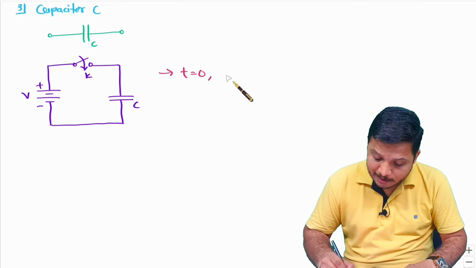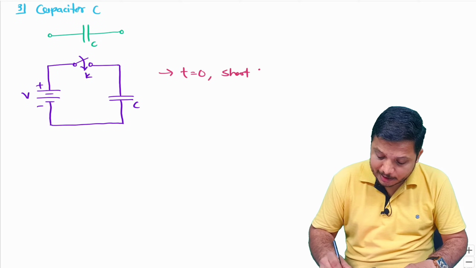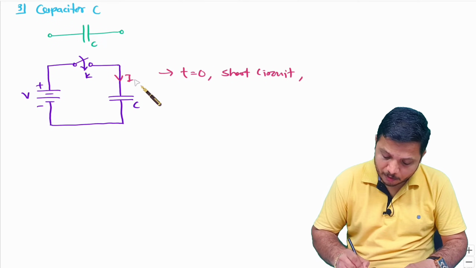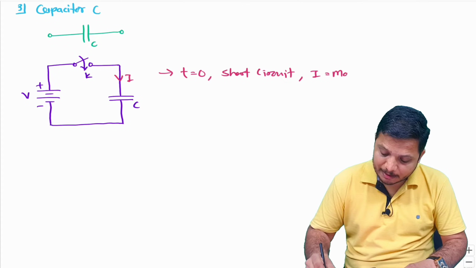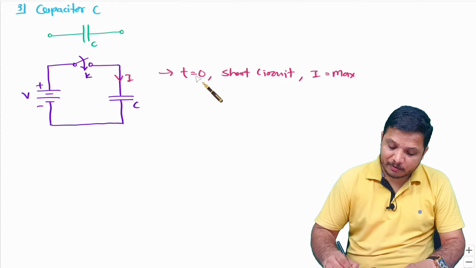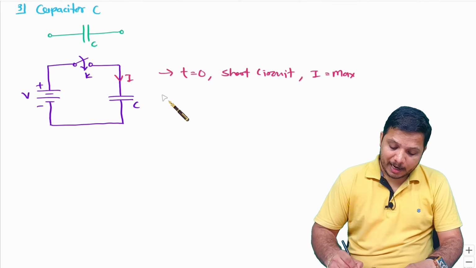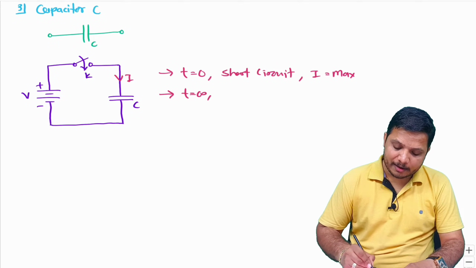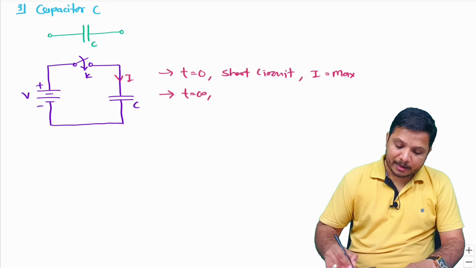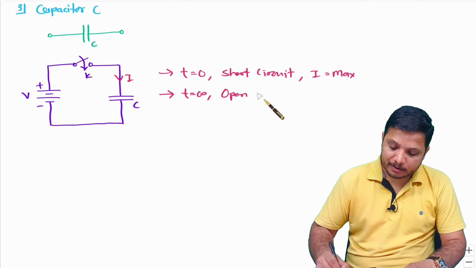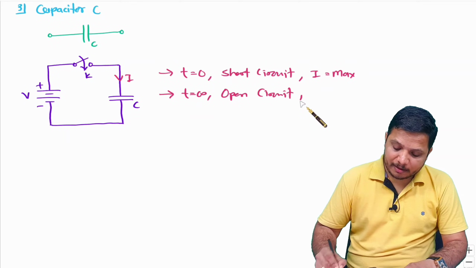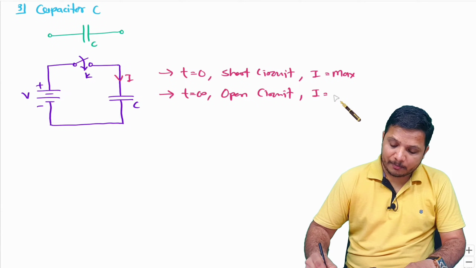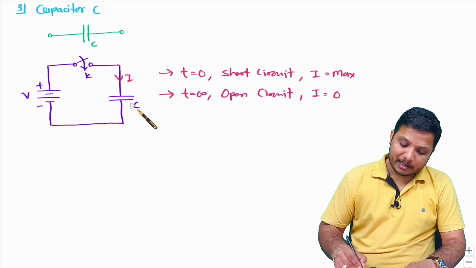and as it is acting like a short circuit, you will observe that current I over here will be maximum initially for t equals 0. And as you increase the time period, at infinite time it will act as an open circuit, and there will be zero current at infinite time.